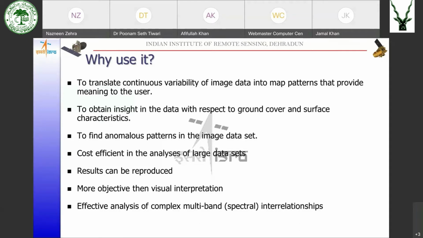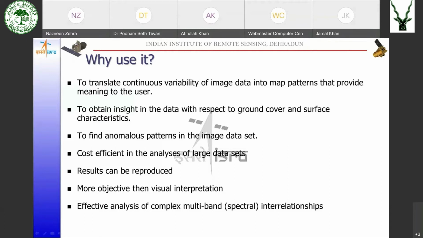So how to get the map out of that data? Also, we can use digital multispectral classification to obtain insight in the data with respect to ground cover and surface characteristics. We can also find anomalous patterns in the image data set. Anomalous means which should not be there. Some anomaly is there.